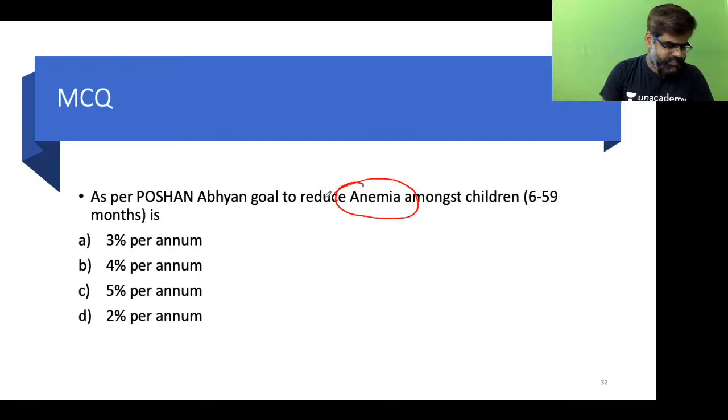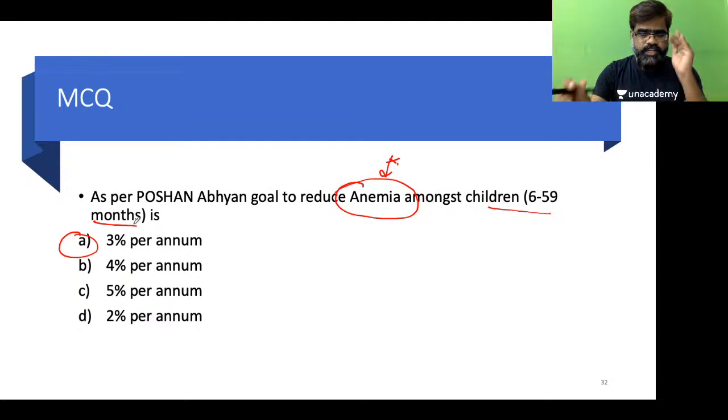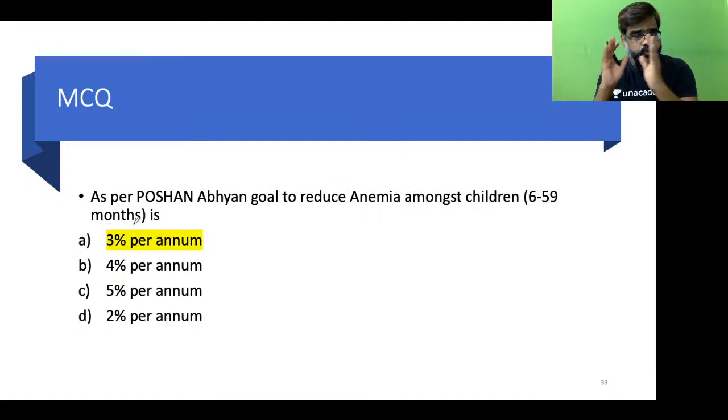So, what is the question? The question says, Patel goes with A. Yes. The question says, we want to reduce anemia. No, but the age group is children. So, before this question, there were 3 questions on stunting, underweight and low birth weight. All were 2% per annum. Now we are talking about anemia. So, in anemia, students, keep 3% per annum. The government has envisaged reducing 3% per annum. Now, please make a link.